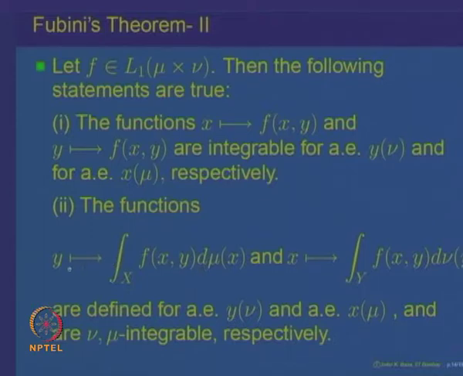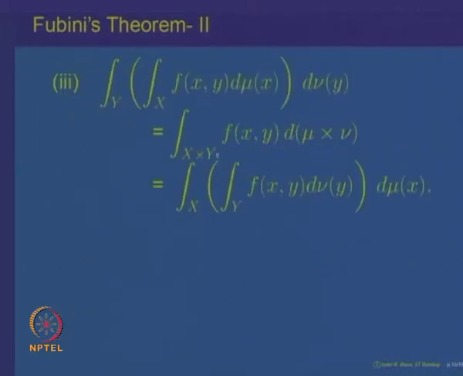It says that the function y going to the integral of f over x with respect to mu, and similarly the integral of f with respect to y, these two are defined almost everywhere and are integrable, and hence the third step says that the iterated integrals are equal to the double integral. So, we would like to prove this theorem. To prove this, let us proceed as follows.